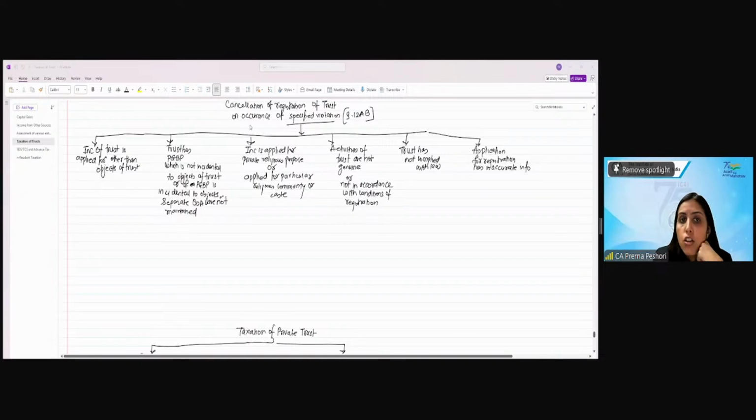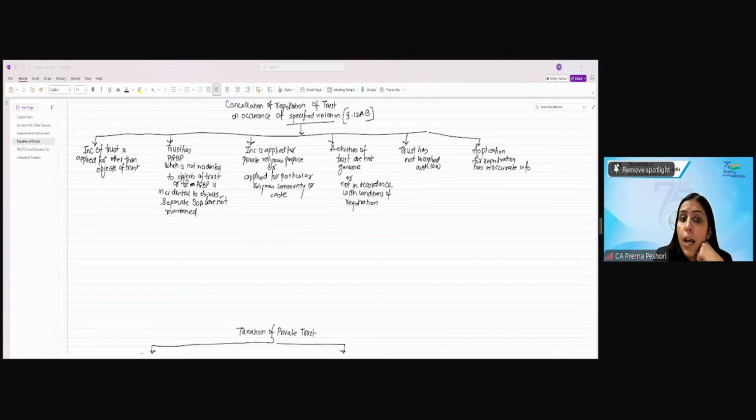Are we clear? So the registration of the trust can get cancelled on occurrence of these violations. The income of the trust is applied for other than objects of the trust. The trust has business income which is not incidental, and separate books of accounts are not maintained.